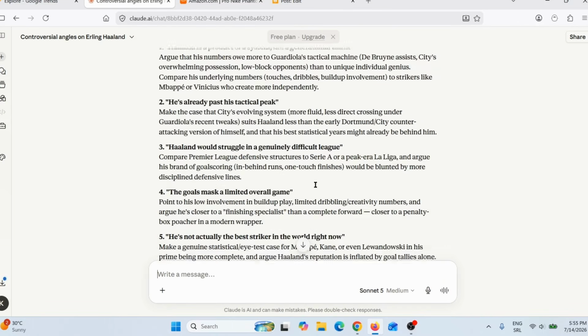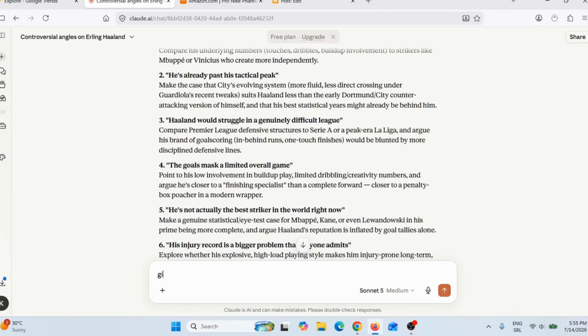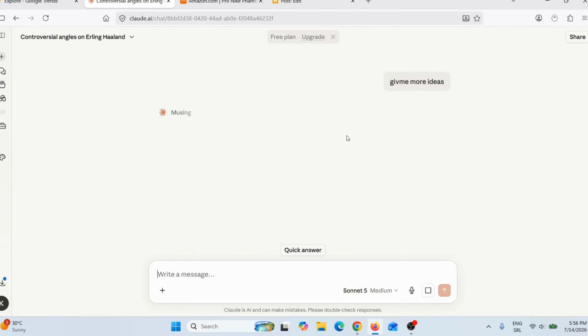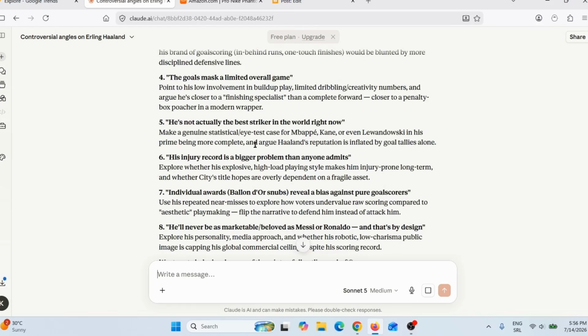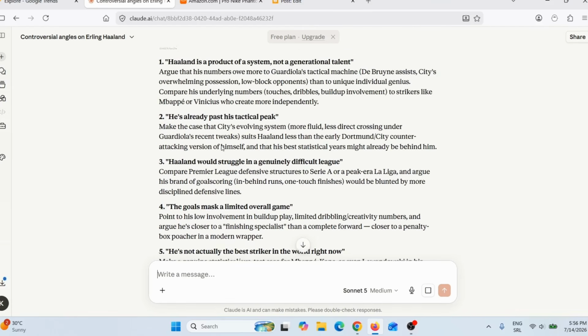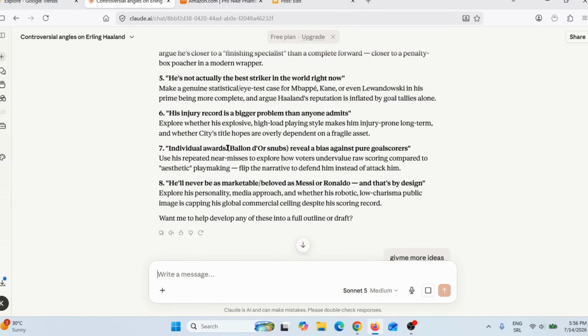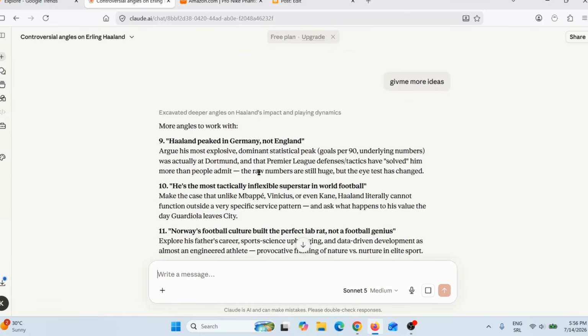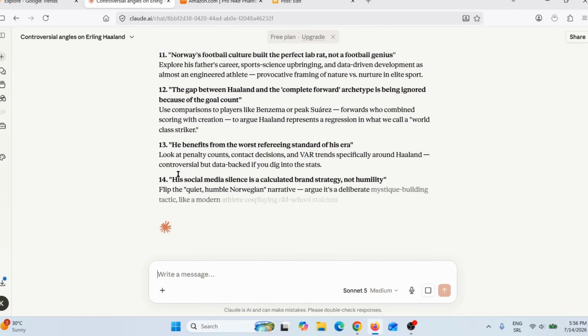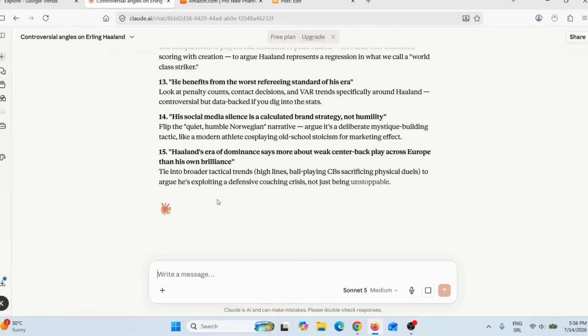I will actually tell it to give me more ideas. So give me more ideas. Okay, I made a typo. Okay, and now it will give me even more ideas if you are not satisfied with these ideas. Here, for some reason, it gave me 8 ideas. Usually it gives 10 or 15. So here you can see 9, 10, okay, here you can see 14, 15, okay.